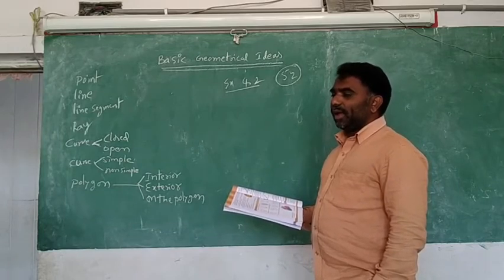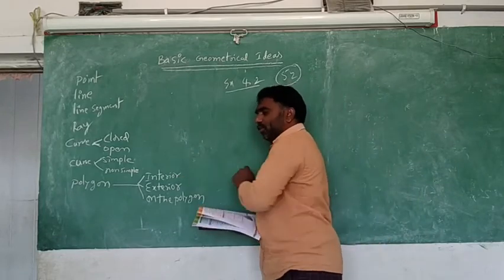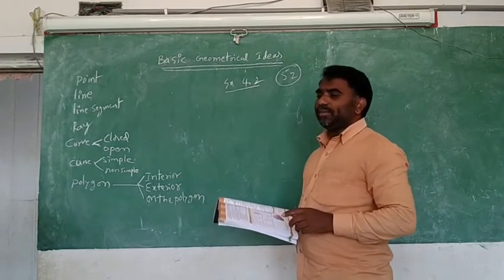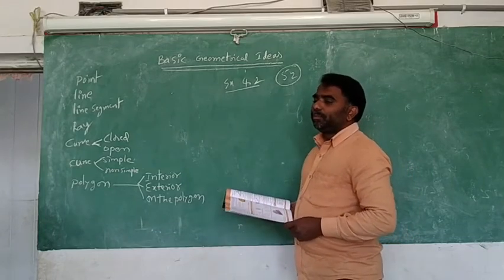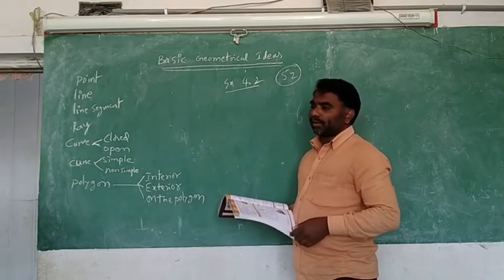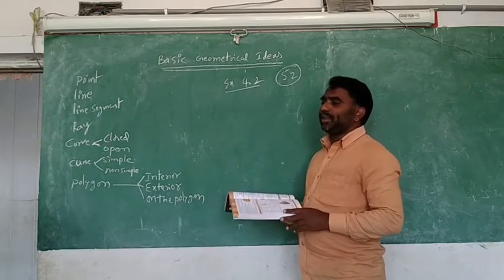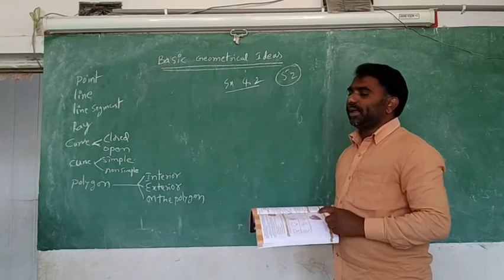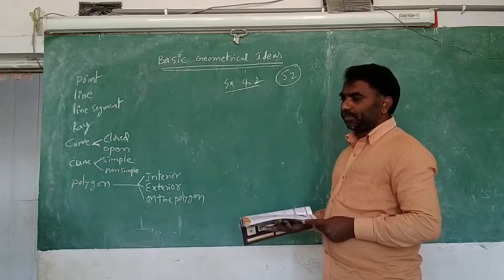Dot only. Points only. We have discussed about points only. Interior points, exterior points, and on the polygon, that is on the boundary here. Some interior points are there here. Which points are interior, you have right? Which points are exterior, you have right? And which points are on the boundary, you have right?